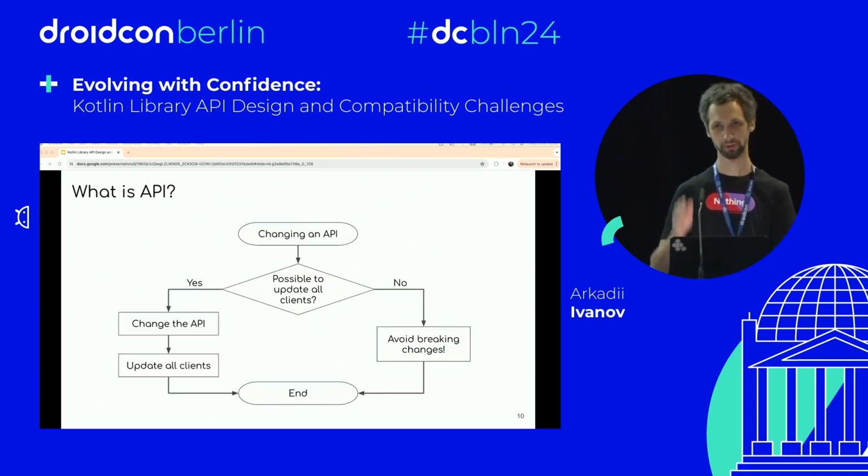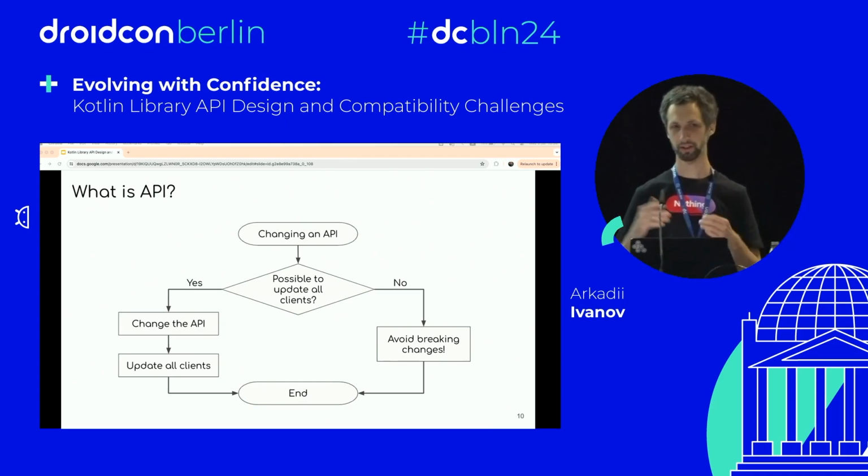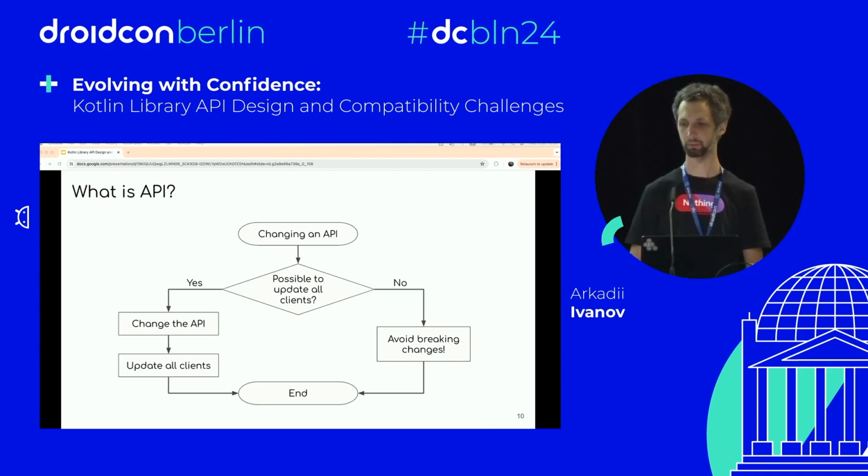So an API is safe to change if we can also update all its clients. And usually we go through something like this flow. When we want to change an API, we first should answer one single question: whether we can update all clients. If the answer is yes, then we can just change the API and don't forget to update all clients. This is the case, for example, if the class is internal, or if our library is published internally somewhere in our private repository in our company. In this case, we are free to break the API if we are also going to update all clients, all using modules, consuming modules. But if it's not the case and the answer is no, then we can change the API, but we should do it with caution.